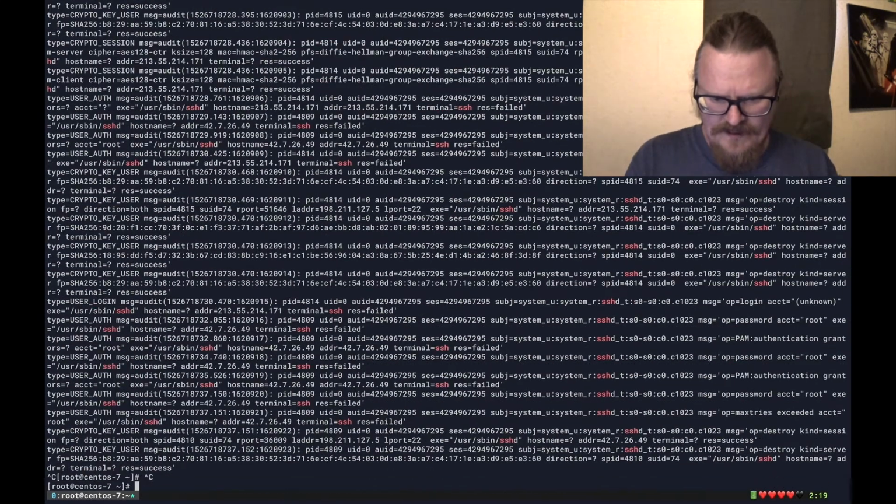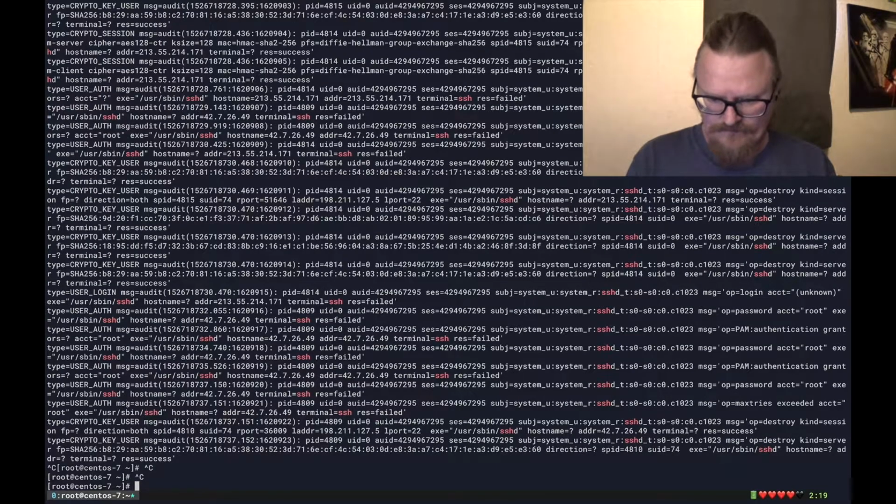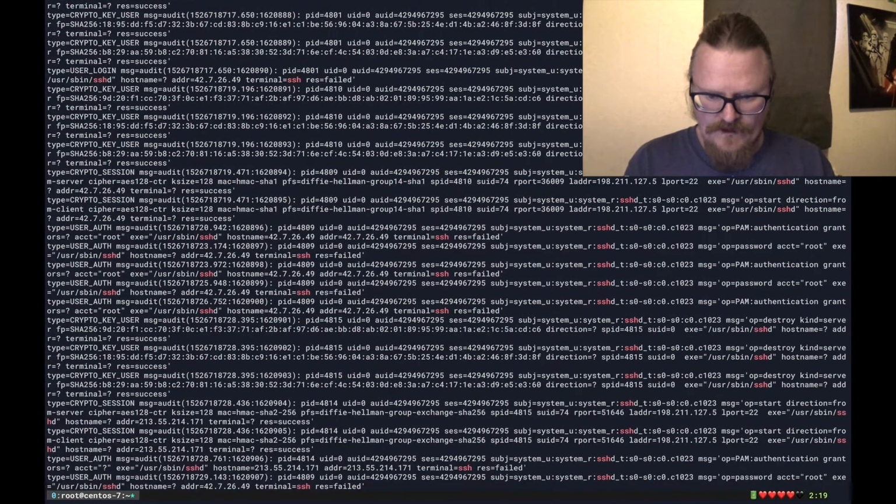Oh yeah, that looks like it could mean things, right? So let's see, right? Oh, you know what? That right there. That looks like it makes sense. Terminal equals SSH. Result is equals failed. Yeah, I wanna search for more of that.